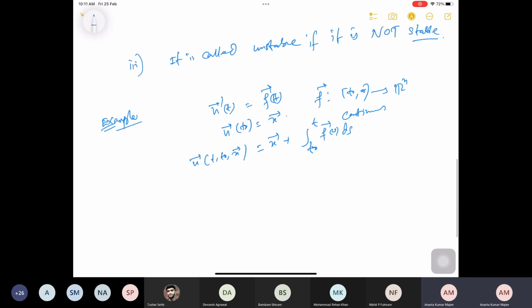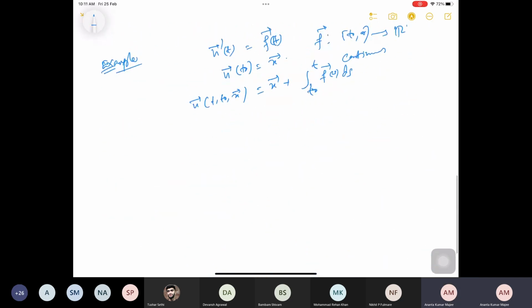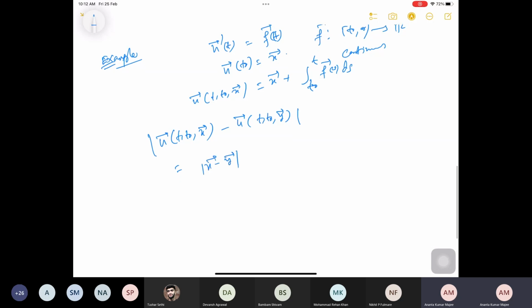Now what I have to show is that if you consider another initial condition y, then look at u(t, t0, x) minus u(t, t0, y), the solution corresponding to the initial condition starting again from t0. If you check, because f is independent of y, this is nothing but x minus y.